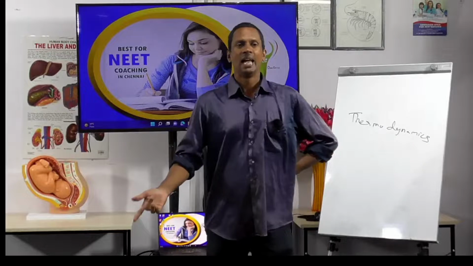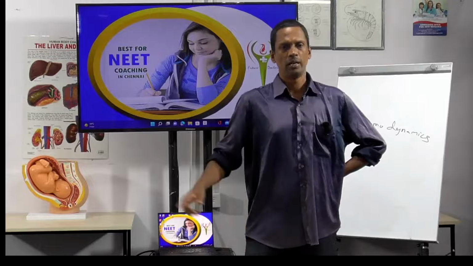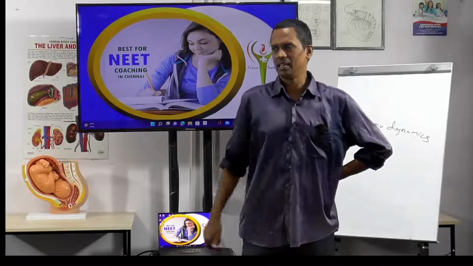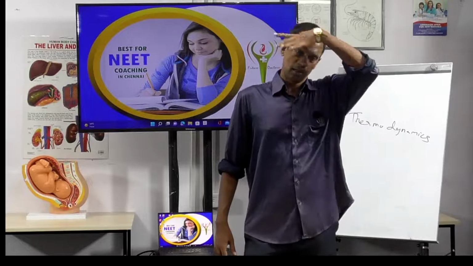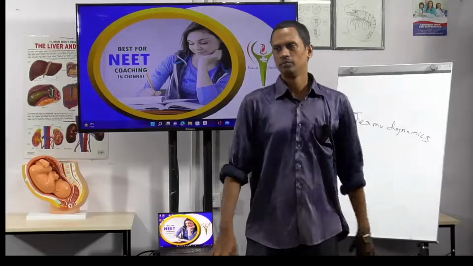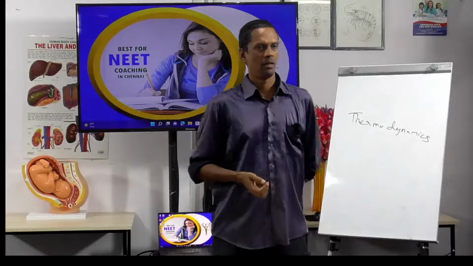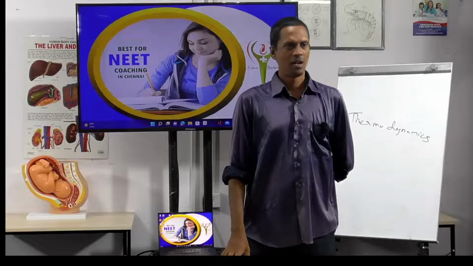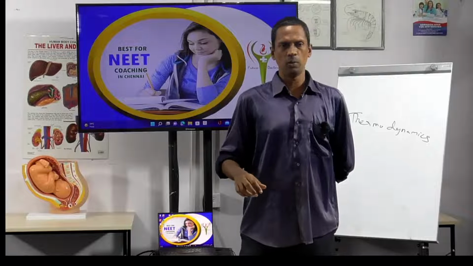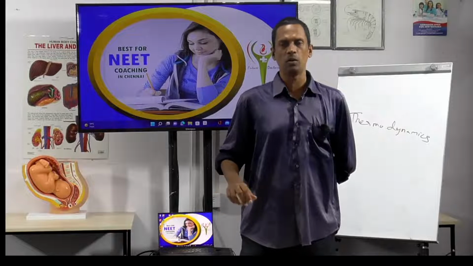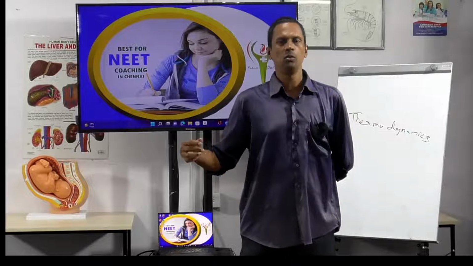Now the second one is internal energy, delta U. Delta Q is equal to delta U plus W. W is P into delta V, the pressure into change in volume.